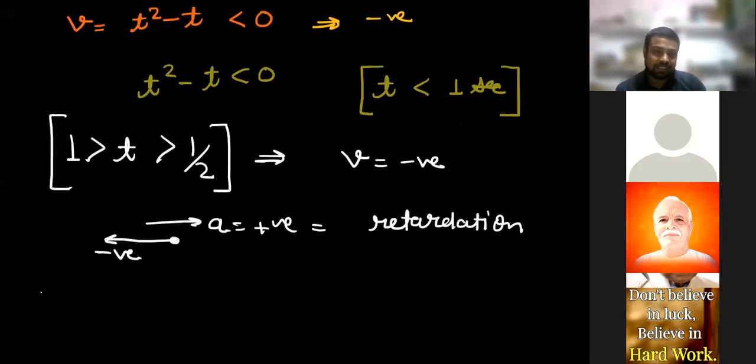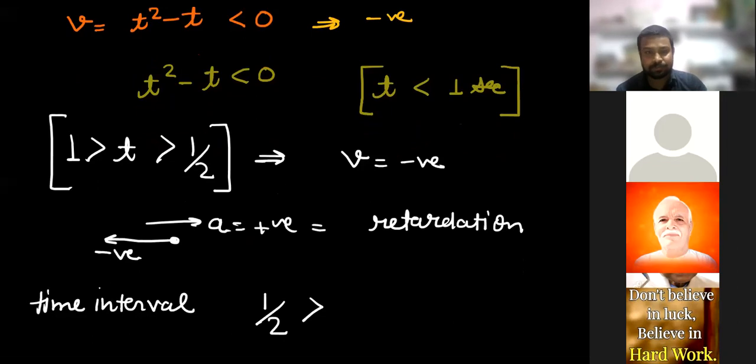Interval is 1 to 1 by 2. Time interval is half, 1 by 2 seconds to 1 by 2 to 2 to t, 1 second. Neither 1 nor 1 by 2.